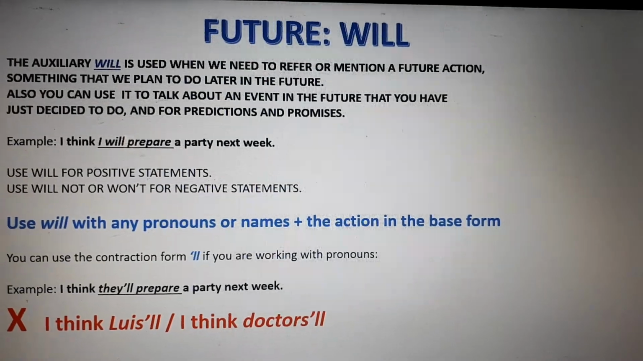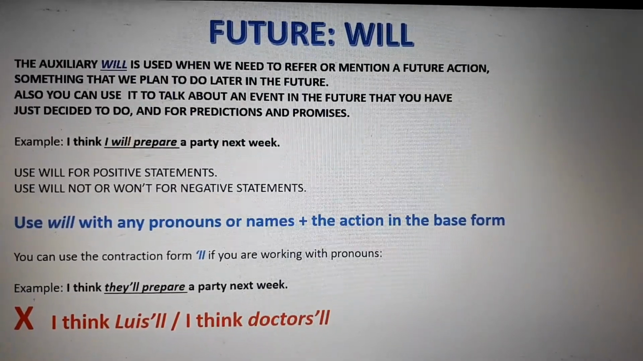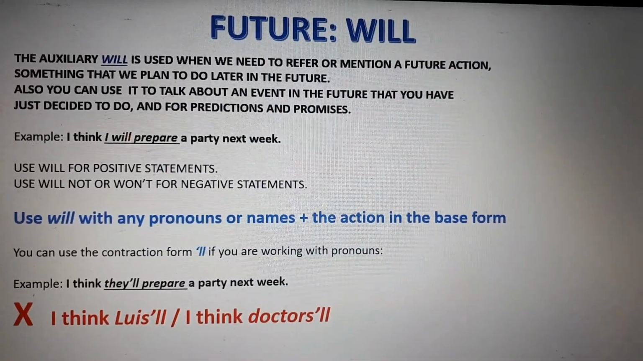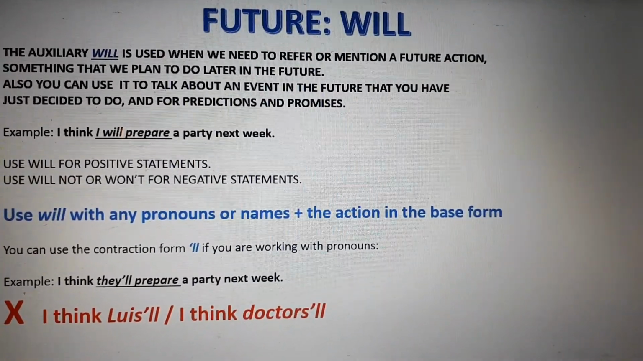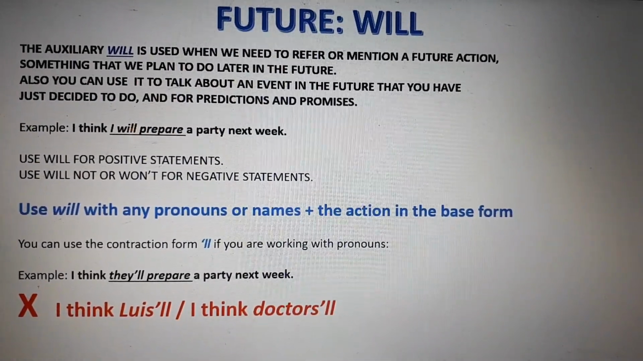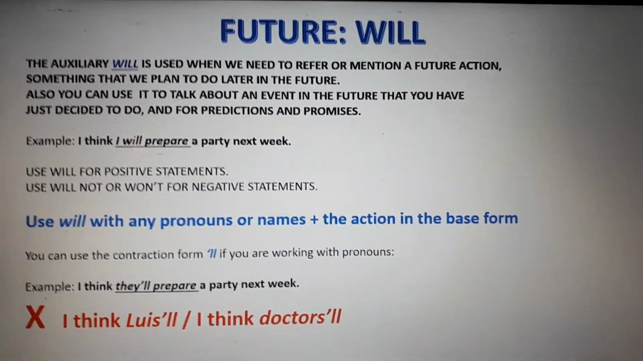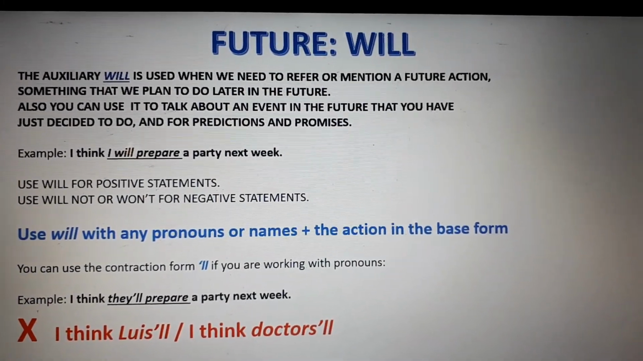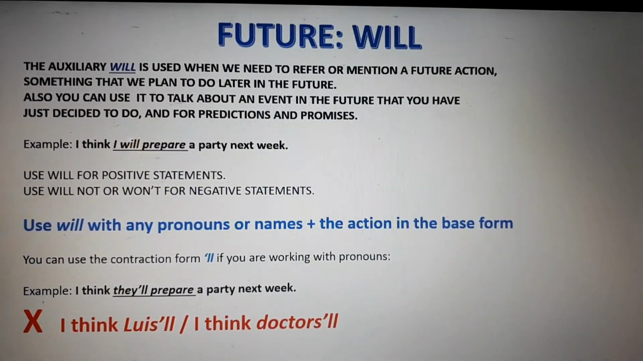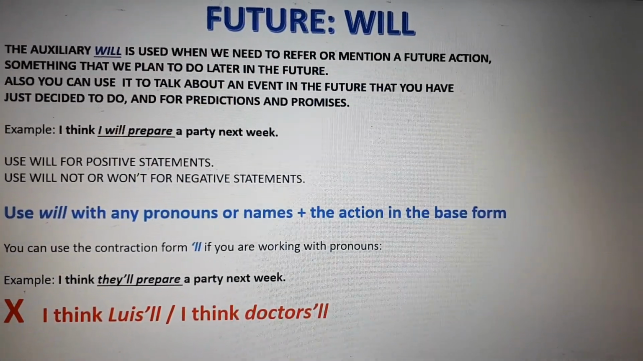The auxiliary will is used when we need to refer or mention a future action, something that we plan to do later in the future. Also, you can use it to talk about an event in the future that you have just decided to do, and for predictions and promises. It means that will is to use it for predictions. For example, today, it will rain later. Okay, lloverá después.